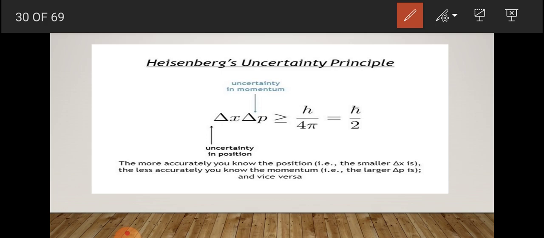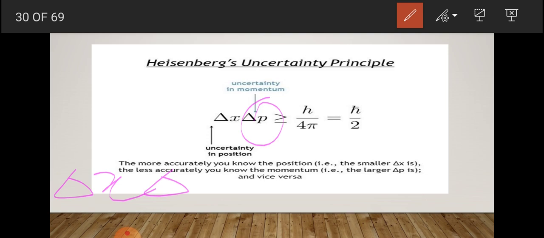Delta x is uncertainty in the position of the particle. Delta p is uncertainty in the momentum of the particle.